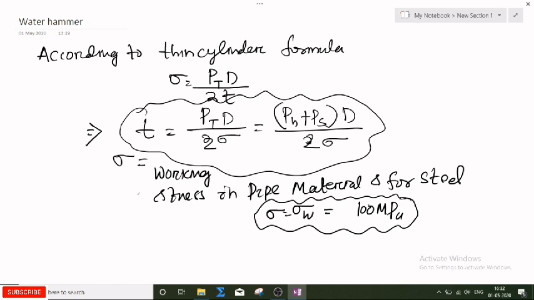So it works on two things: first, it reduces the water hammer pressure, and it also supplies additional water requirement.